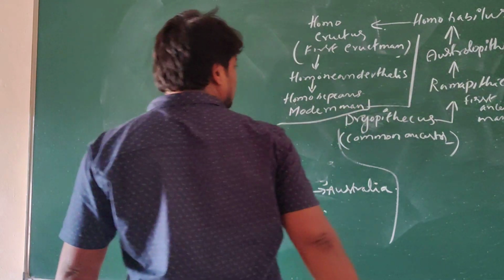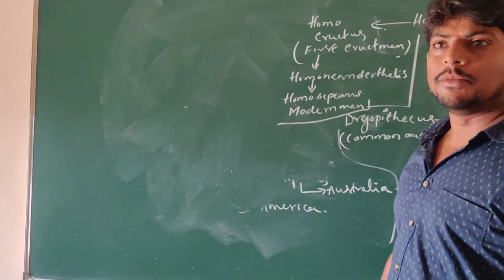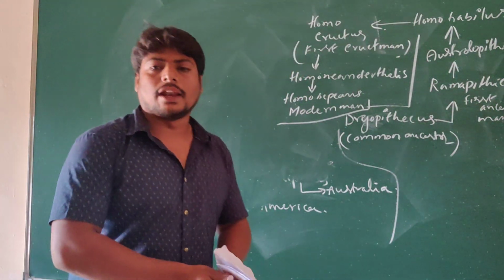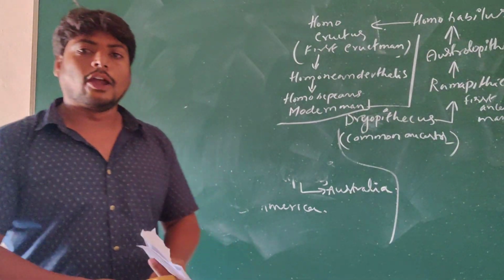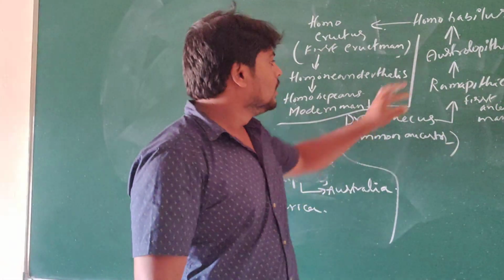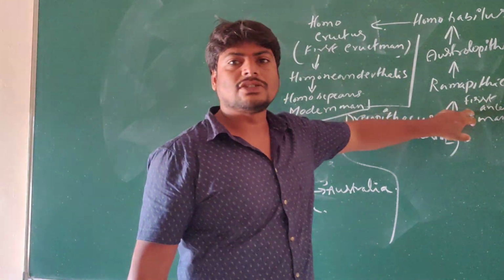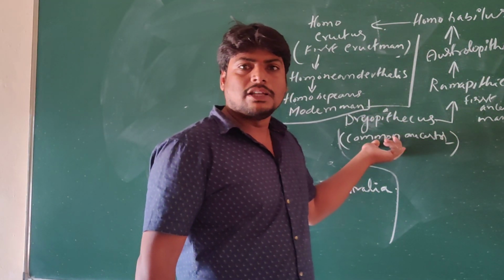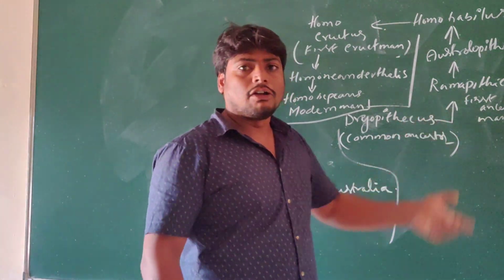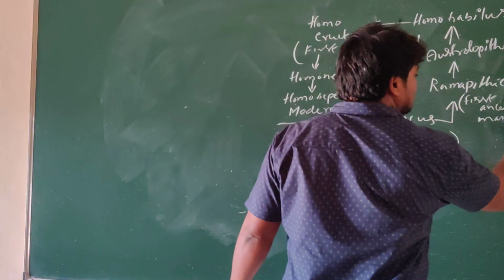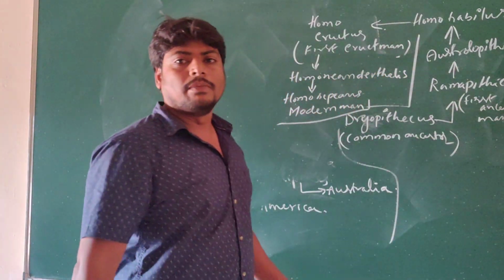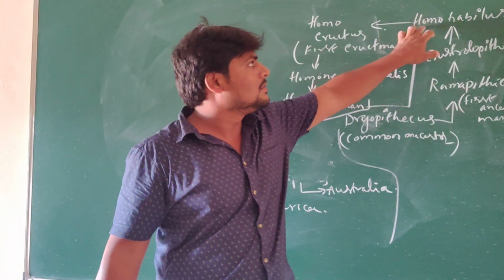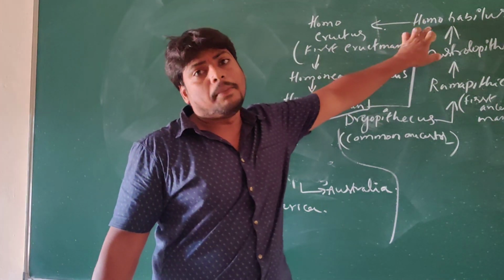So this is the way we can see the origin flow of human beings from the common ancestor, Dryopithecus. From Dryopithecus we can see the formation of Ramapithecus, that is the first ancestral man. Understand? From Ramapithecus we can see Australopithecus. From Australopithecus we can see the formation of Homo habilis.